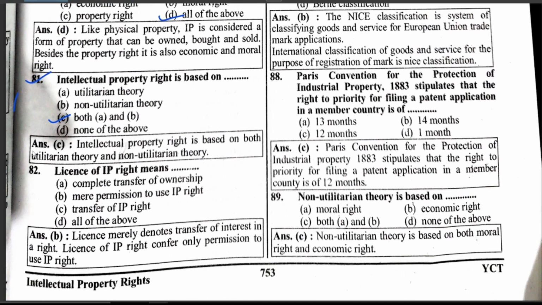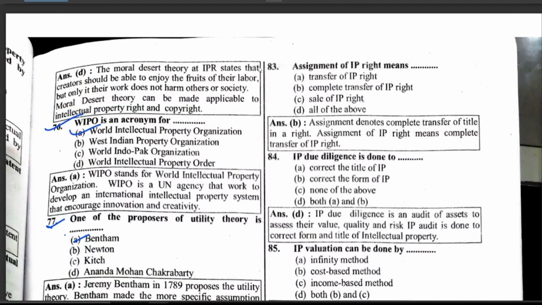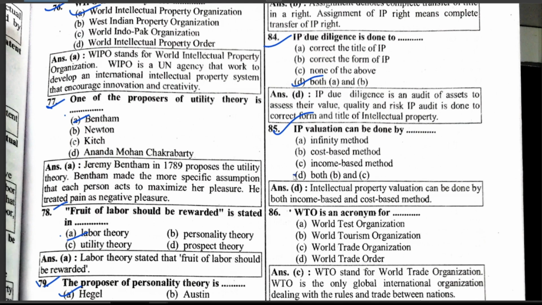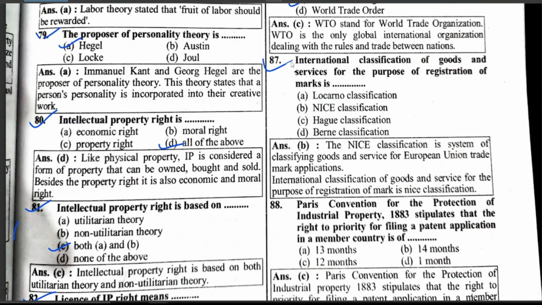License of IP rights means permission to use IP rights. Assignment of IP rights means complete transfer of IP rights. IP due diligence is done to check both the title of IP and the form of IP. IP valuation can be done by cost-based method and income-based method. WTO is the acronym for World Trade Organization. International classification of goods and services for the purpose of registration of mark is the NICE classification.